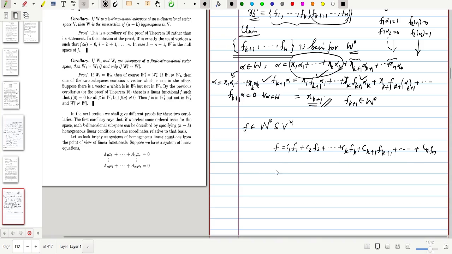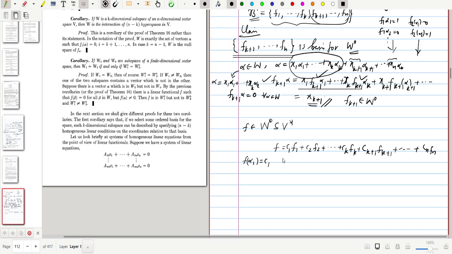Once you write this, you can find the coefficients c1, c2, etc. by evaluating f on alpha 1, alpha 2, etc. Because if we evaluate f of alpha 1, that is c1 times f1 of alpha 1, and the rest of them are 0, so this will be c1.